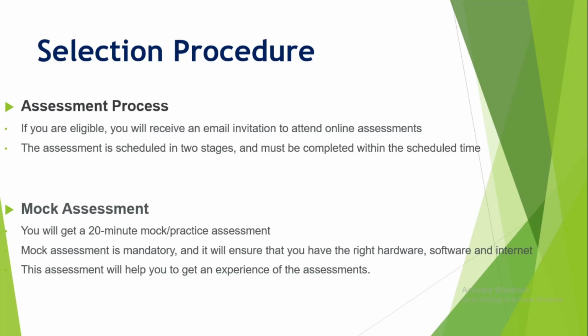Now let's talk about the selection procedure. If you are eligible, then you will get an invitation mail from Accenture for the online assessment. This test will be scheduled in 2 stages. You must complete all of the stages to get the job in Accenture. And for the mock test, you will get a first mock test of 20 minutes, so you can practice on that mock test to see what type of questions Accenture will give you.